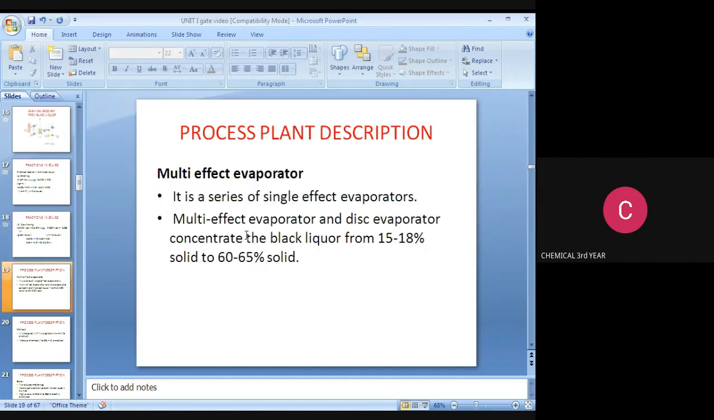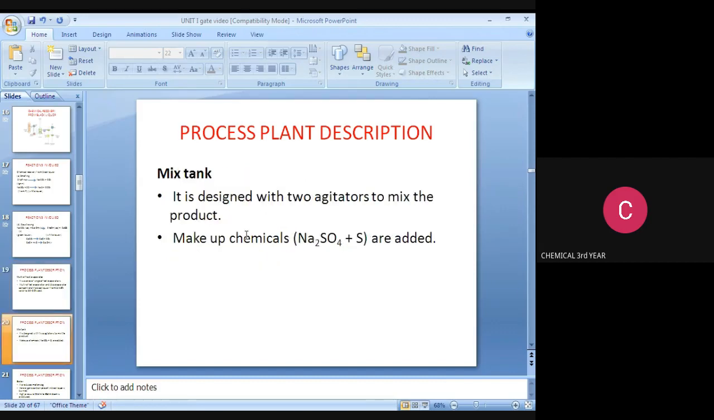Process plant description: multiple effect evaporator. It is a series of single effect evaporators, and the multiple effect evaporator concentrates the black liquor from 15 to 18% solid to 60 to 65% solid. This is the process plant description for the mixing tank. It is designed with two agitators to mix the product. Makeup chemicals Na2SO4 plus S are added. So note it down: what are the makeup chemicals added? In this process, Na2SO4 plus S is added.